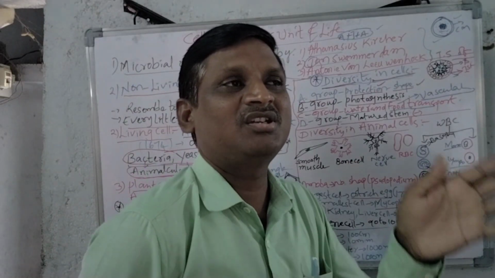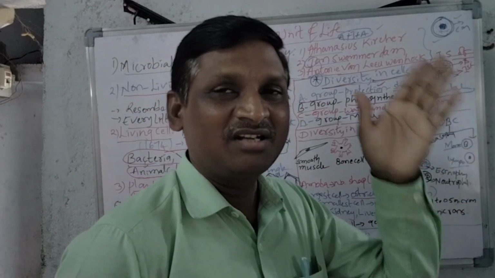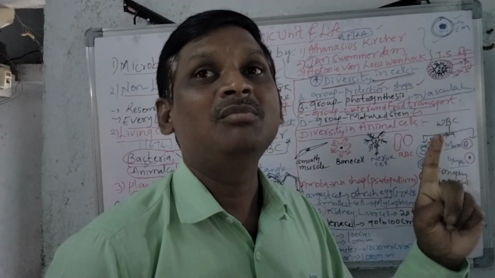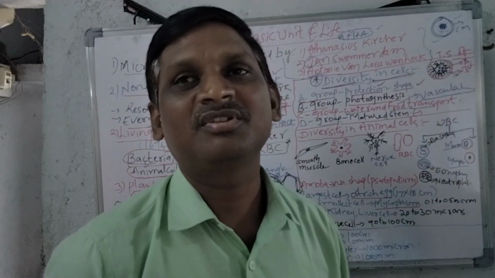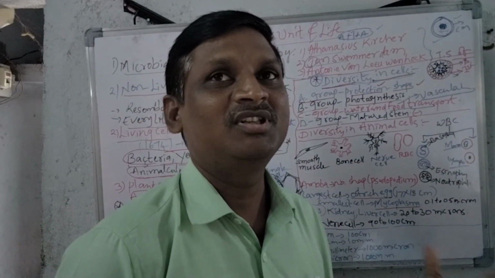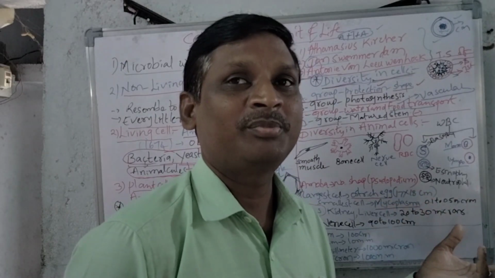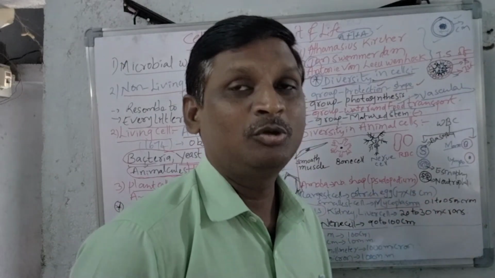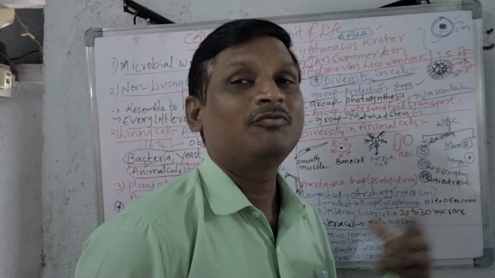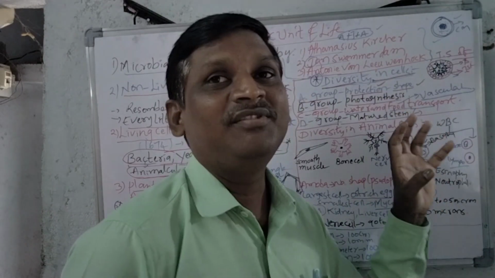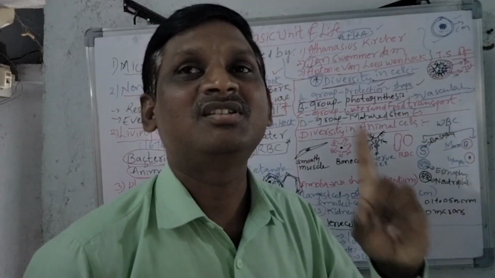The TS of stem means the stem is only one. If we cut the transverse section of the stem, the plant is only one, but we can observe 4 different types of cells here. A group of cells is especially for protection, B group of cells is especially for preparation of food material, C group of cells is for the transportation of water and food, whereas D group of cells are different. So in this we can observe 4 different types of cells in a single stem.